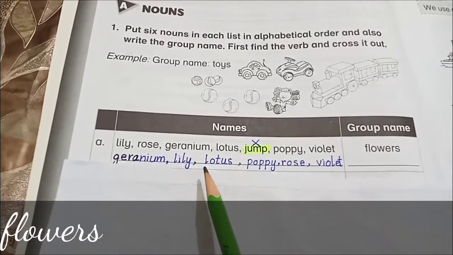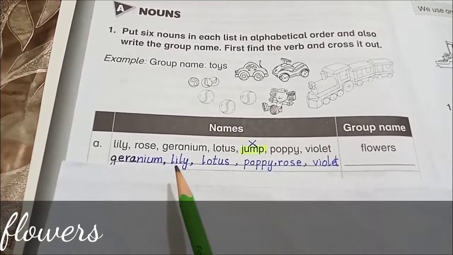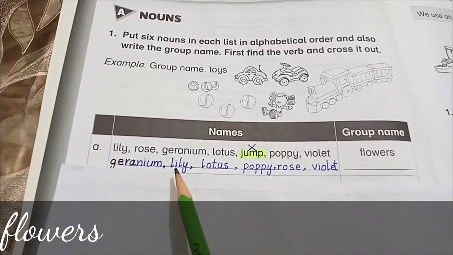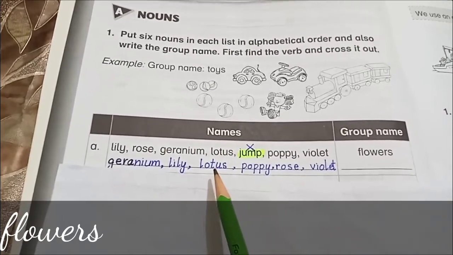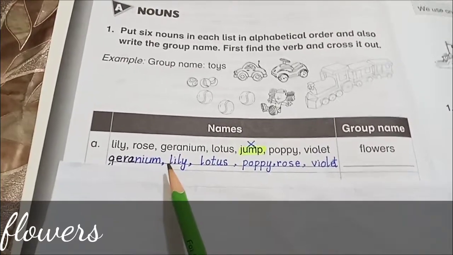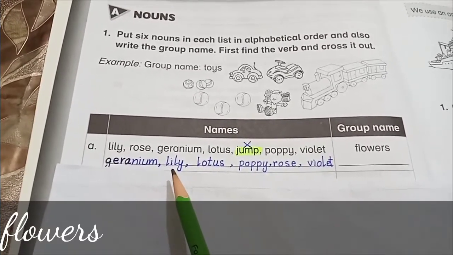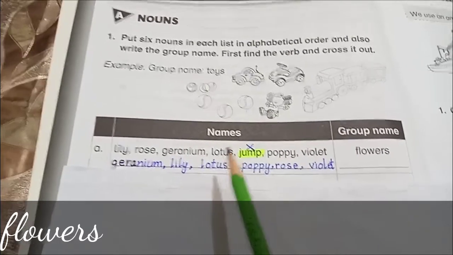You are looking here that lily and lotus both are starting with L, but if 2 or 3 words are starting with the same letter, then we have to look at the next letter to write it out in alphabetical order. So the first letter of both these words are L, but here the second letter is I, and in lotus the second letter is O. So I comes before O, so we will write down lily first and then lotus.